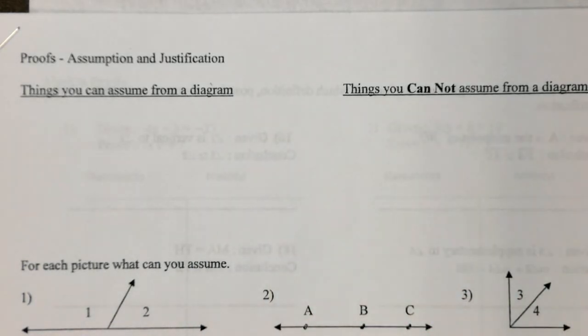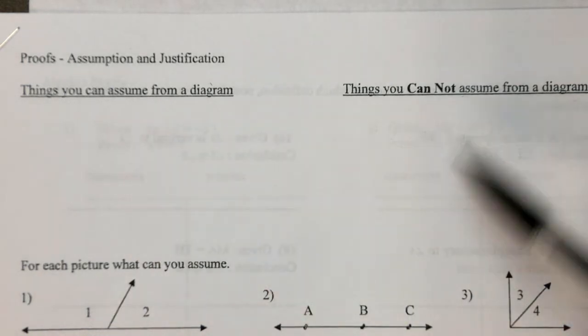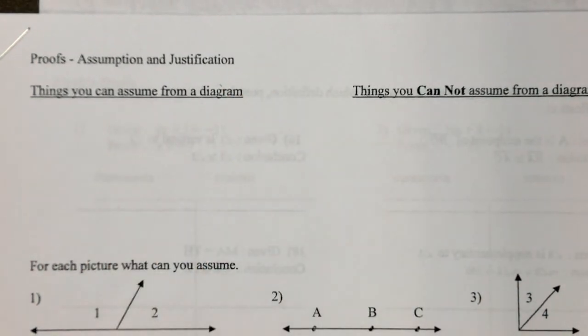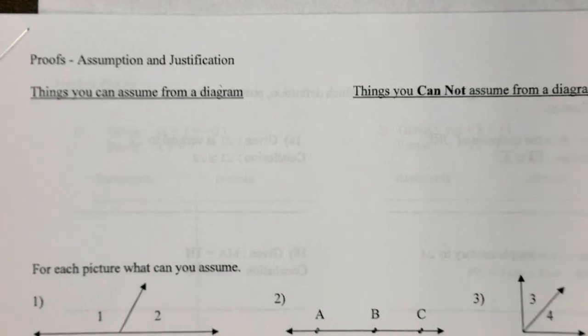We talk quite often in class about never assume an angle measure, don't just guess, but there are some things that you can look at and know without a doubt, based on the diagram, what those things could potentially be. I'm not going to write these. I have these printed out, so if you need to get this paper in front of you, take a second, stop your video, and pull that out.